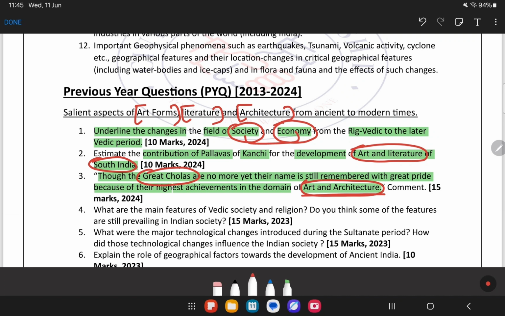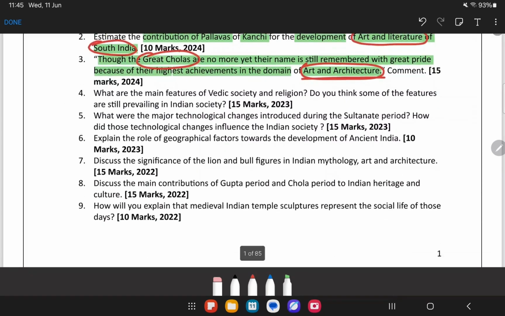So this is why it is being said that PYQs and syllabus are the most important thing, and this is how you need to prepare a particular topic. Hope you understood this particular thing. Now moving on to the next thing.